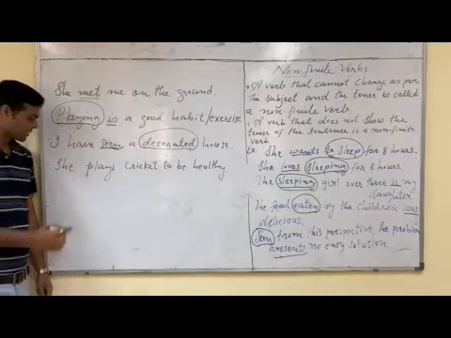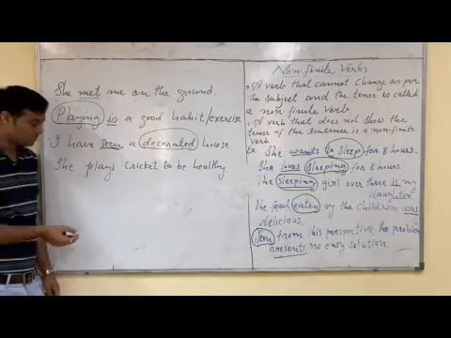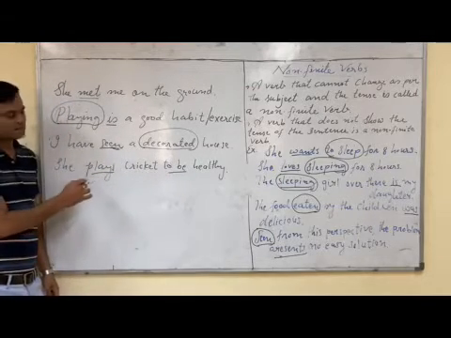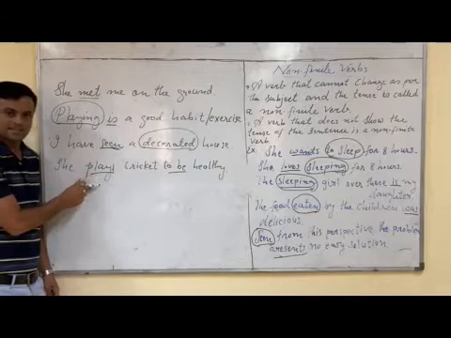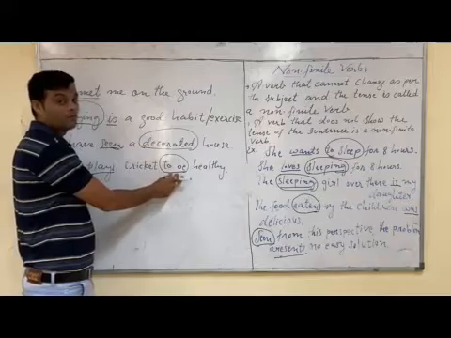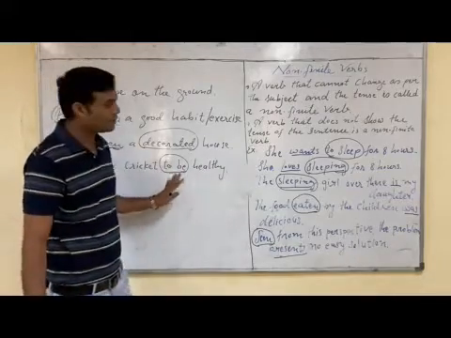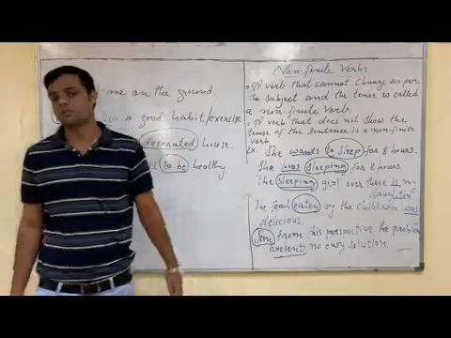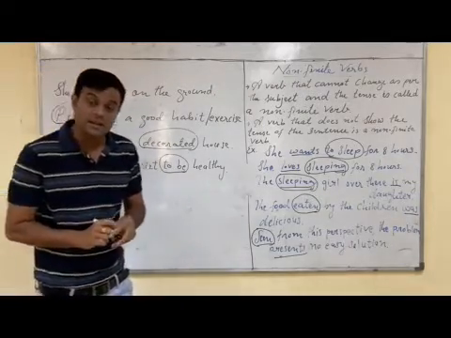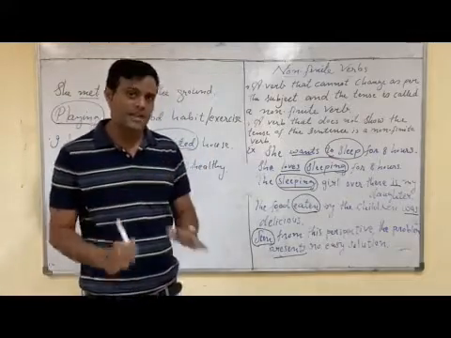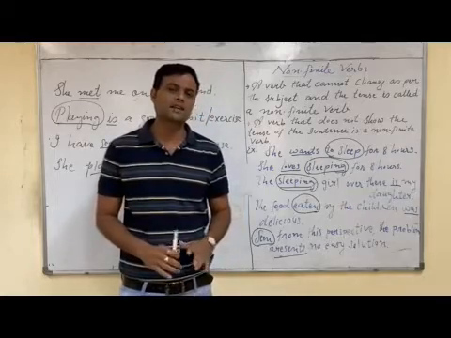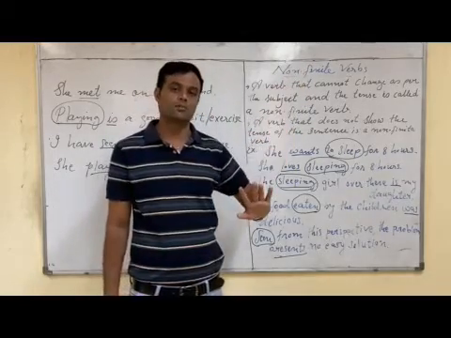And the last sentence, she plays cricket to be healthy. Here two verbs, plays and to be. Plays shows the tense of the sentence. So plays is a finite verb, and to be is a verb with two form, so it is infinitive and it is non-finite verb. So this is all about finite verb and non-finite verb. Once again, I repeat, a verb that shows the tense of the sentence is a finite verb, and a verb that does not show the tense of the sentence is a non-finite verb. That's it.